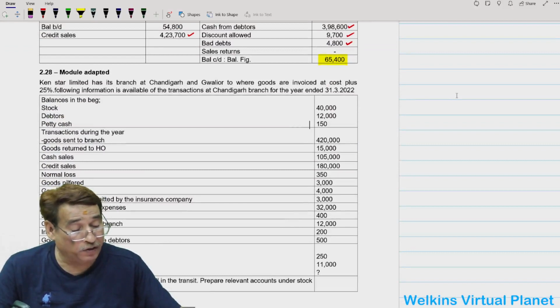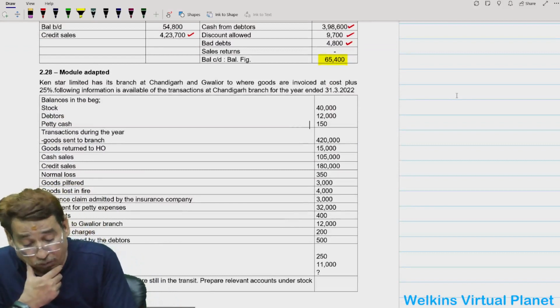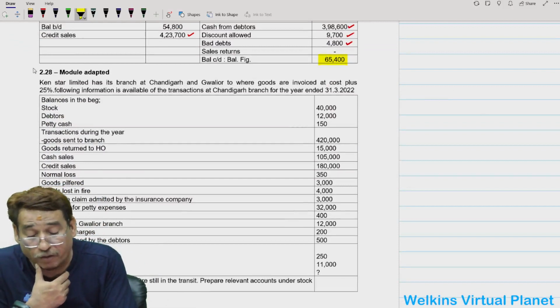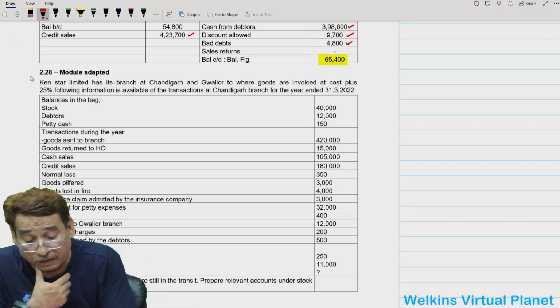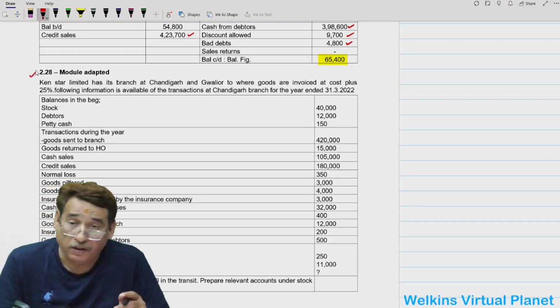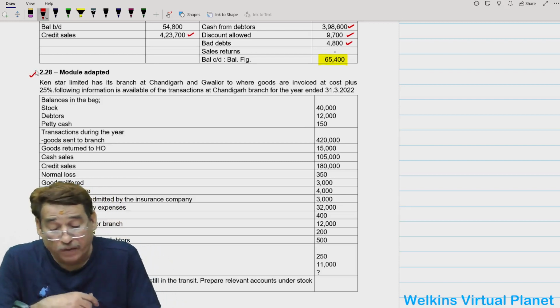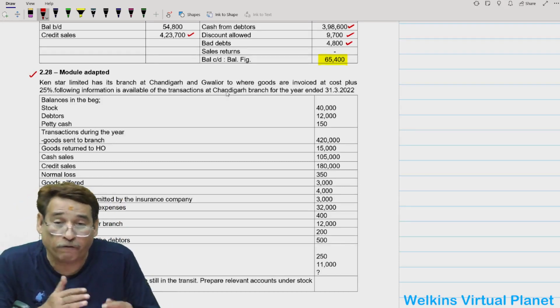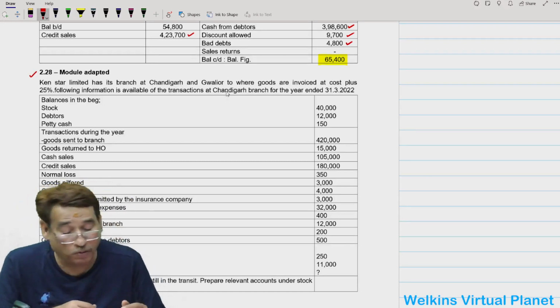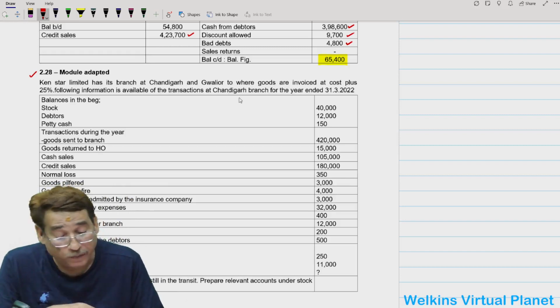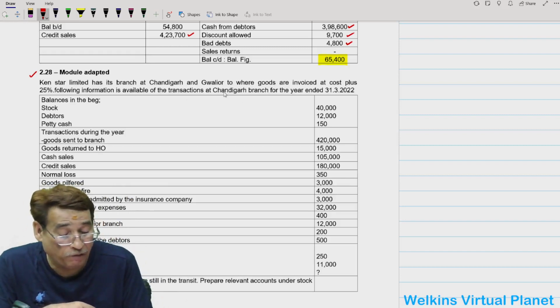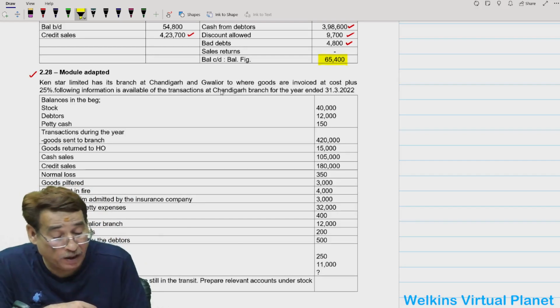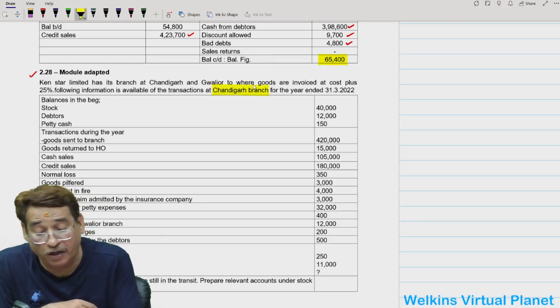2.28 is quite an interesting question. First, you must give it a try by yourself if possible. Correct? And you can do it. That doesn't mean that you can't do it. Canistar Limited has a branch at Chandigarh and Gwalior. You have to keep track of the fact that which branch question is asking you to do the accounting for. So following information is available with respect to Chandigarh branch. So in this case, Chandigarh branch accounting you will have to do.